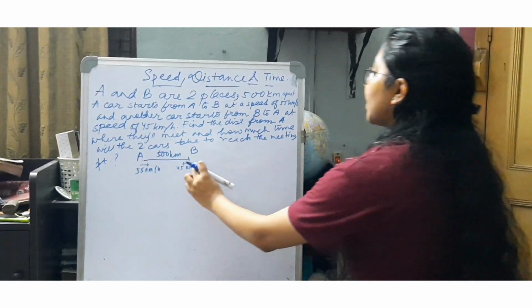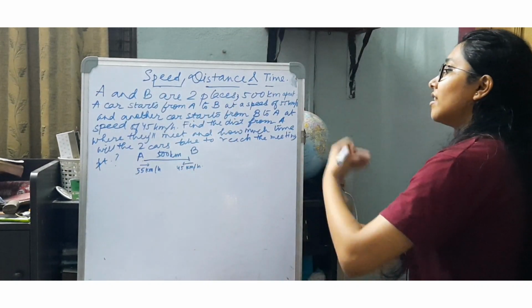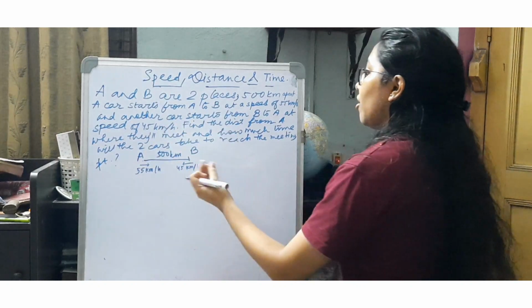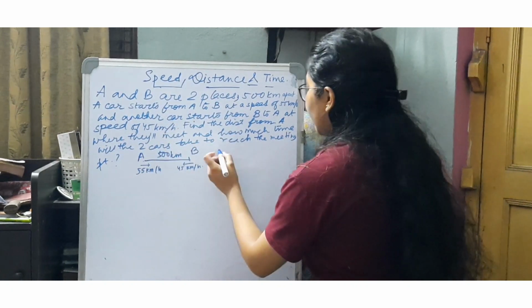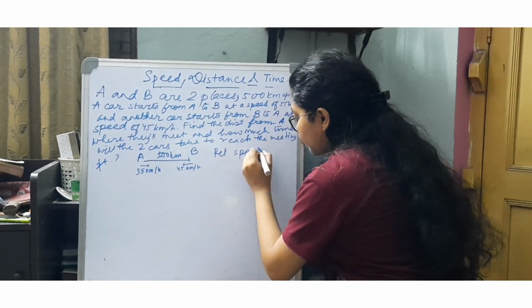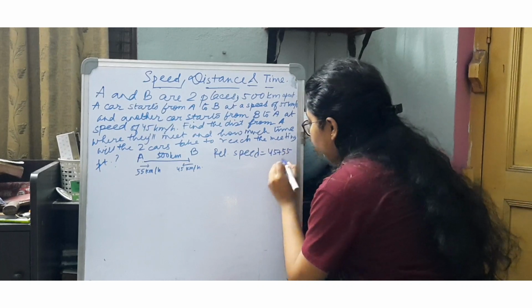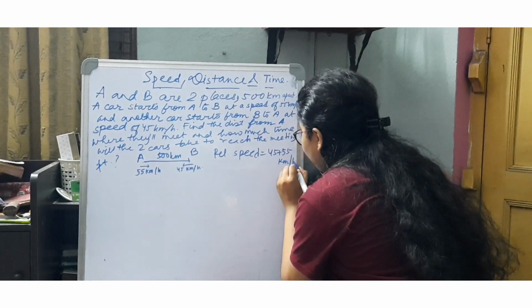Now because they are moving in opposite directions, the relative speed of either the car starting from point A or the car starting from point B will obviously be 45 plus 55 kilometers per hour.